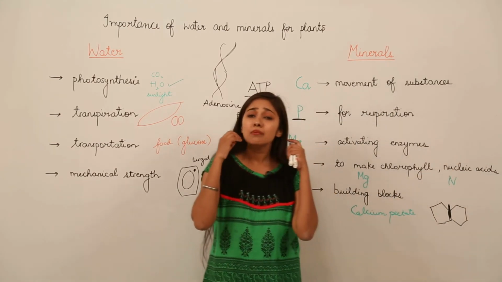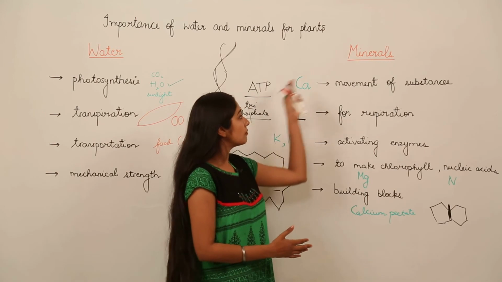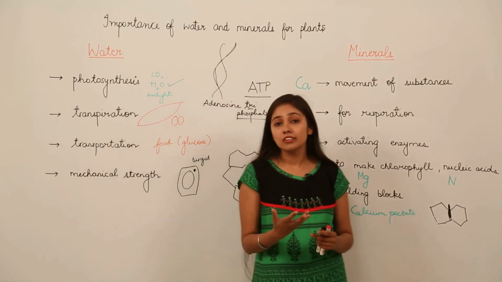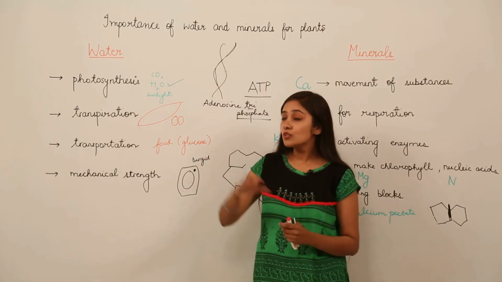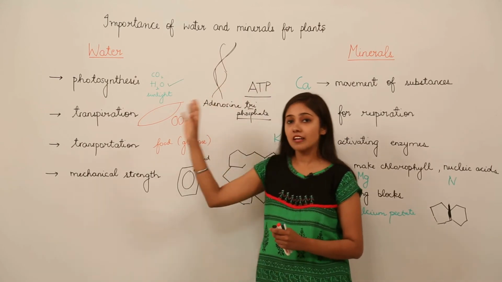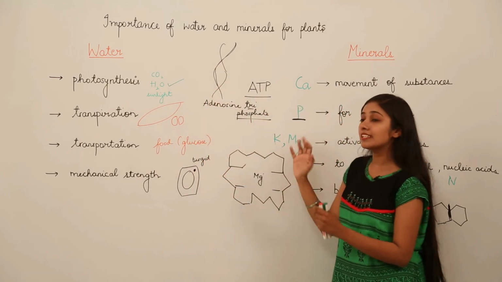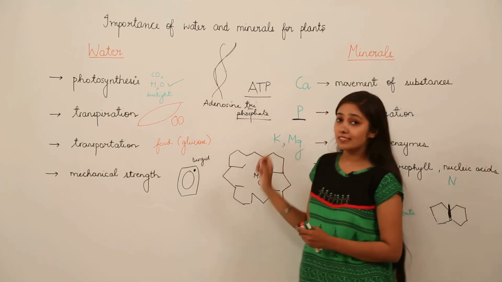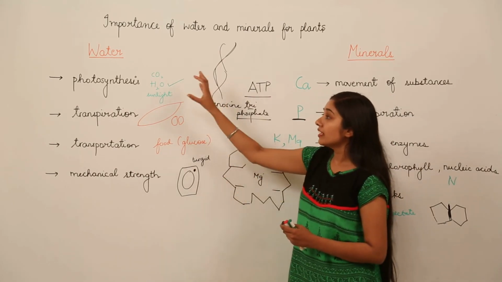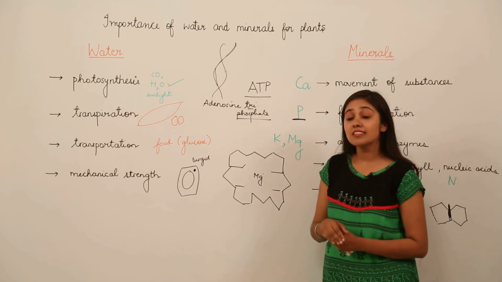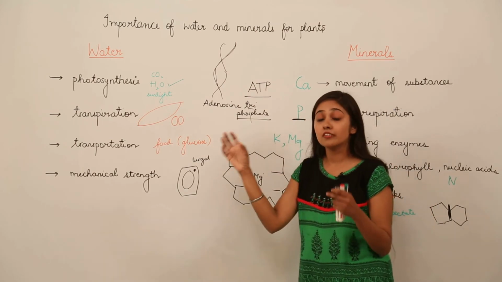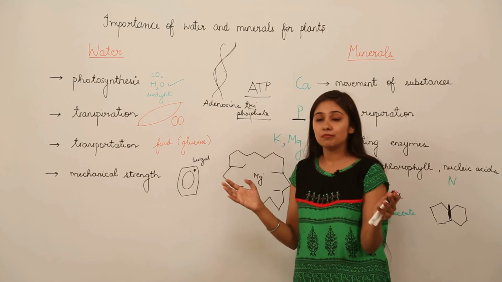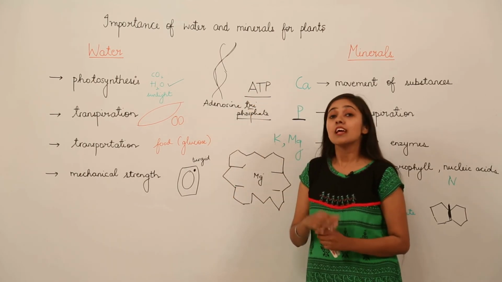There are many other functions of water and minerals which we can elaborate further, but for your understanding of why plants need this, it is sufficient, and you can elaborate in terms of what you have understood by listening to this lecture. So remember that water and minerals are very important for the plants, and they need to be transported throughout the whole body of the plant, and how these are transported we'll discuss now.